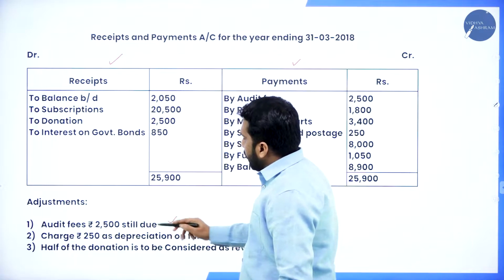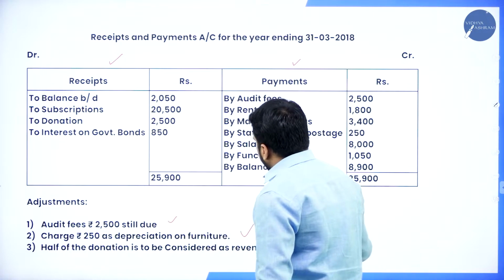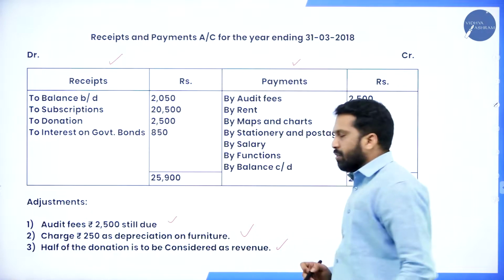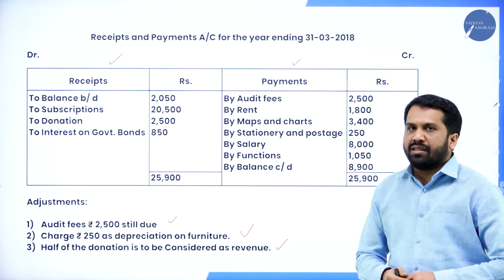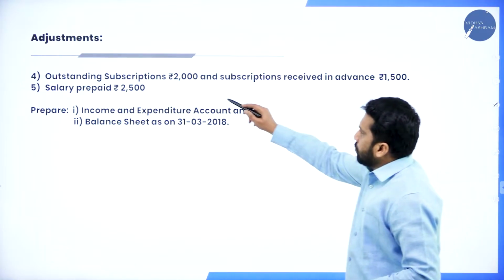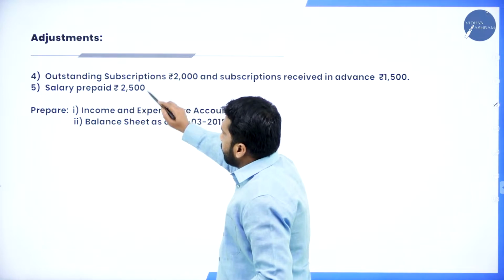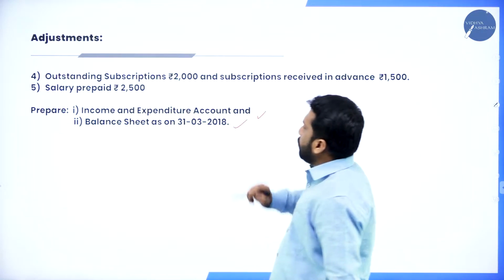Audit fees, charge 250 as depreciation, half of the donation is to be considered as revenue. Yes, this is the information we have. Outstanding subscription 2000, salary prepaid 2500.